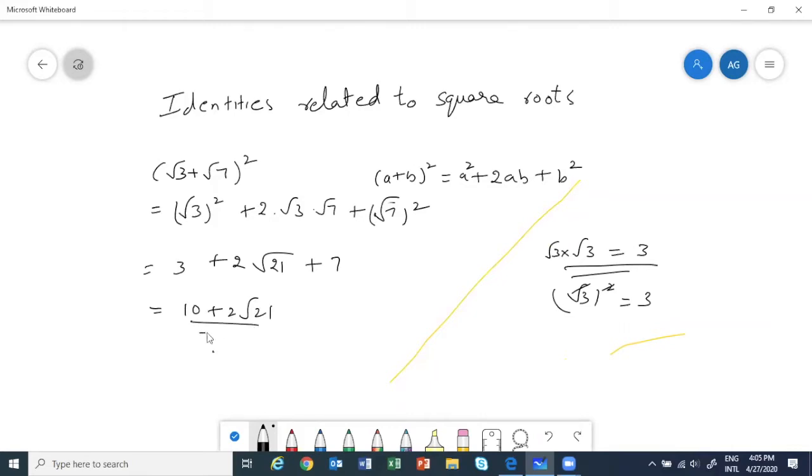But we will not leave it here. After this, take out 2. See, in both these terms, 2 can be taken out common. So I'll take out 2 common, then what is left? When you take out common, you divide by that number. So 5 plus root 21. So this will be the simplest form. Clear?